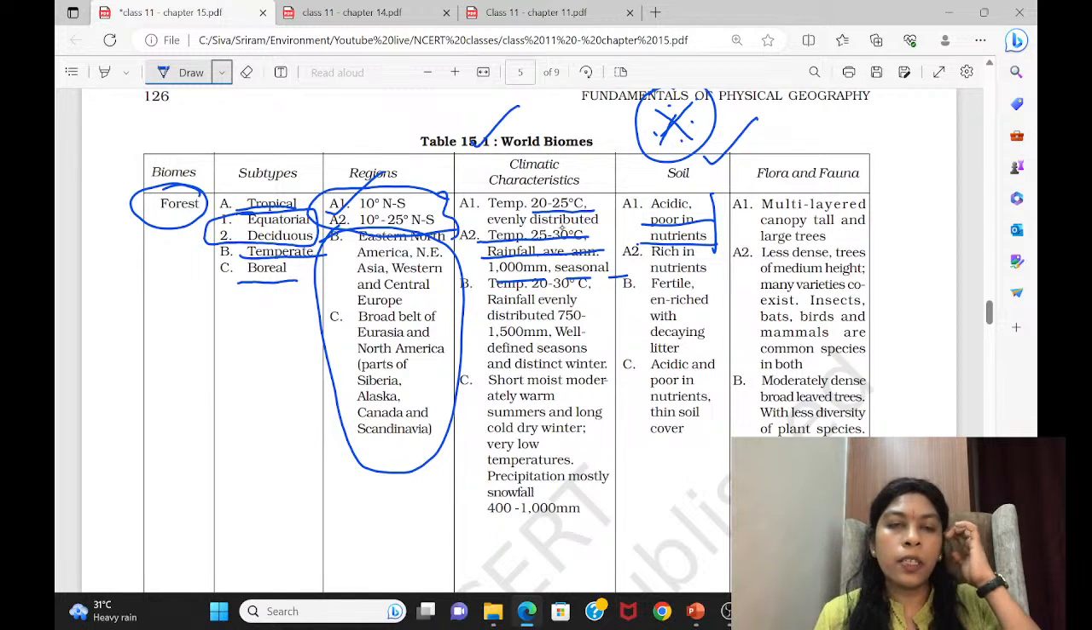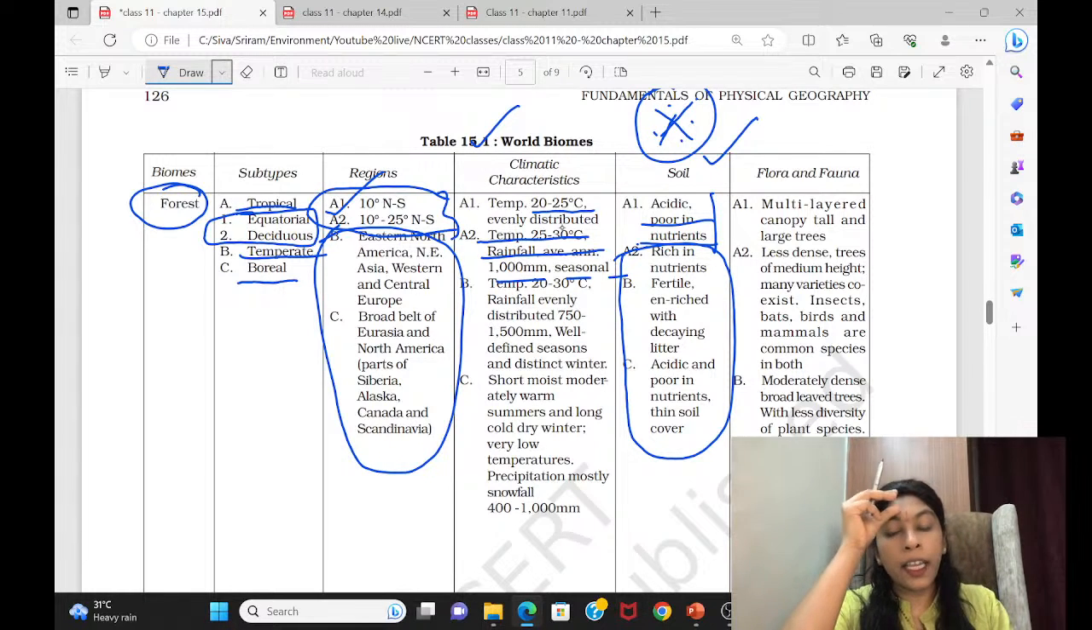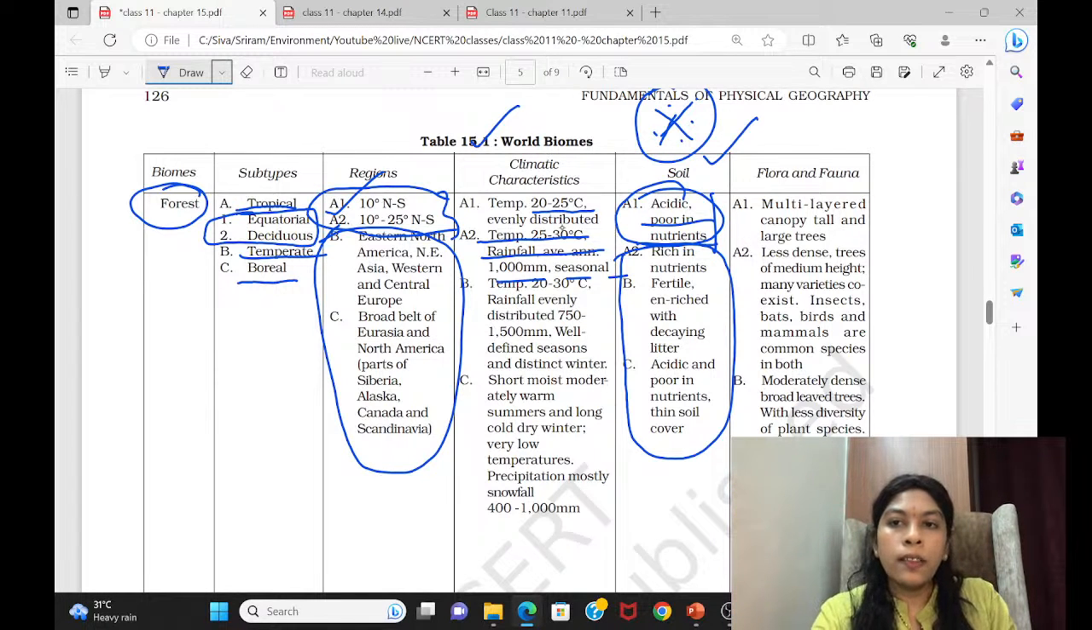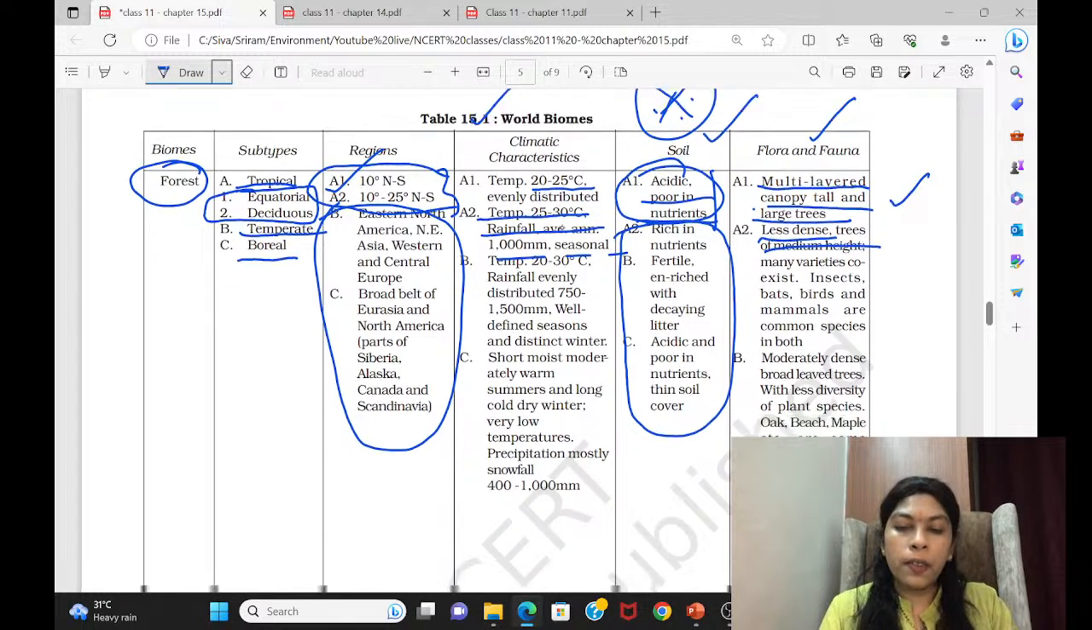That is why we are saying it is poor in nutrients, because there will be continuous rainfall, and it will be washed away continuously. So that's the main reason. So you have to read these things. Since the humidity is high, the decomposition rate is also high. That was the question last year. And then take this also. Here certain useful information will be there. Multi-layered canopy, tall and large trees in the tropical equatorial forest. So A1 means equatorial forest. Then comes deciduous, so they are less dense, medium height. This way you have to read this table.